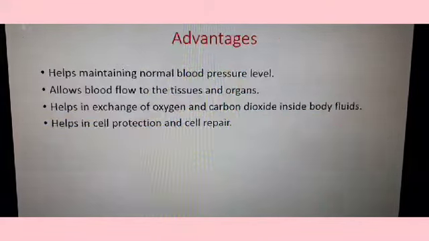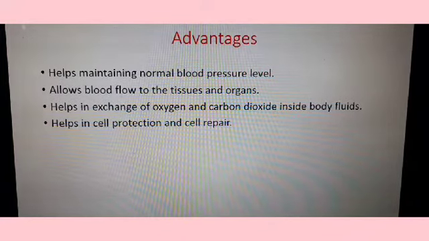Lastly, the advantages of this process are very large. It helps maintain normal blood pressure level. Then it allows exchange of oxygen and carbon dioxide inside the body and inside the cells and tissues.